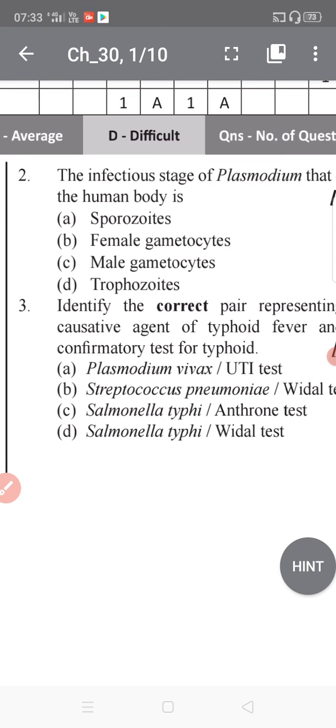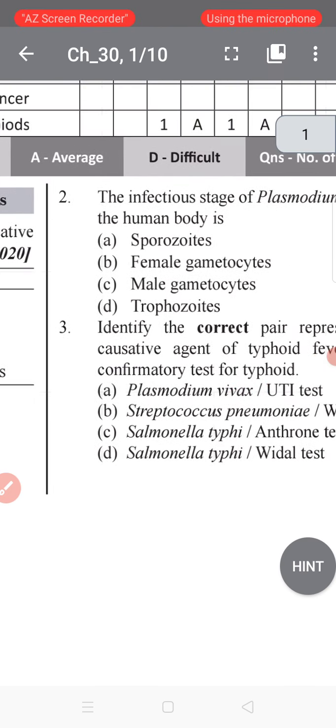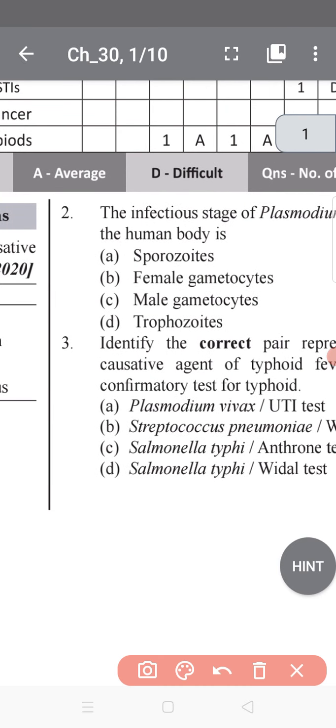Identify the correct pair here. So what is the correct one? Tell me. Whenever we read these concepts, what do we find? Yes, Salmonella typhi, and it is tested by the Widal test. Okay, and what is the explanation for it?